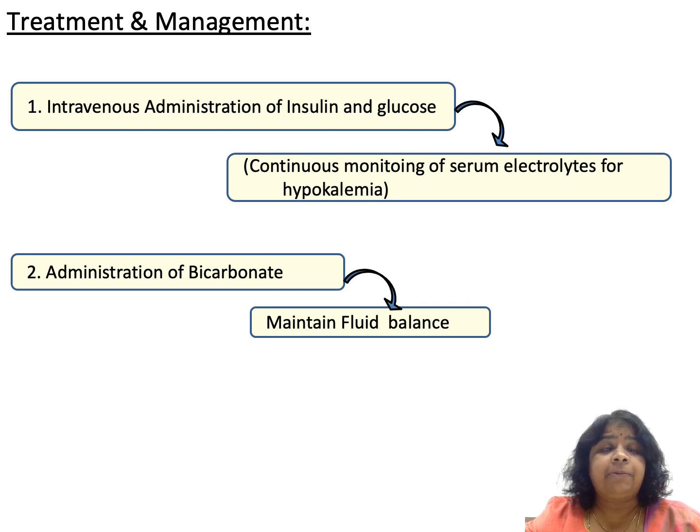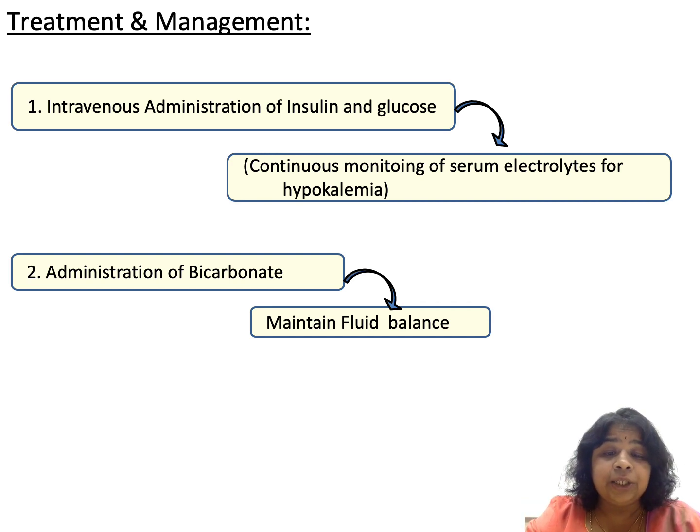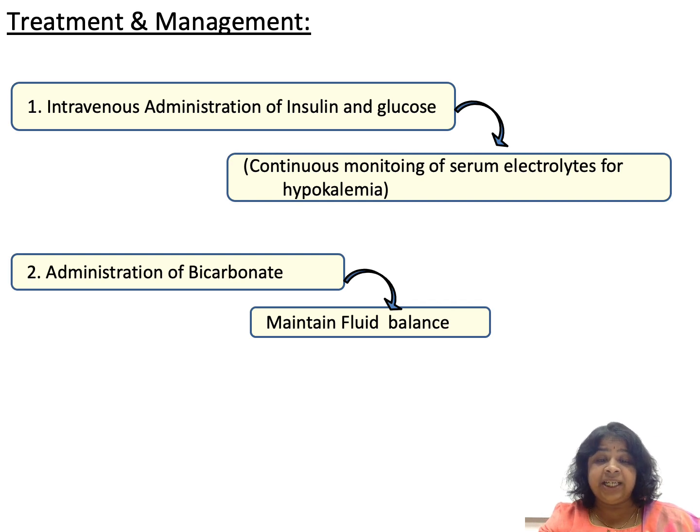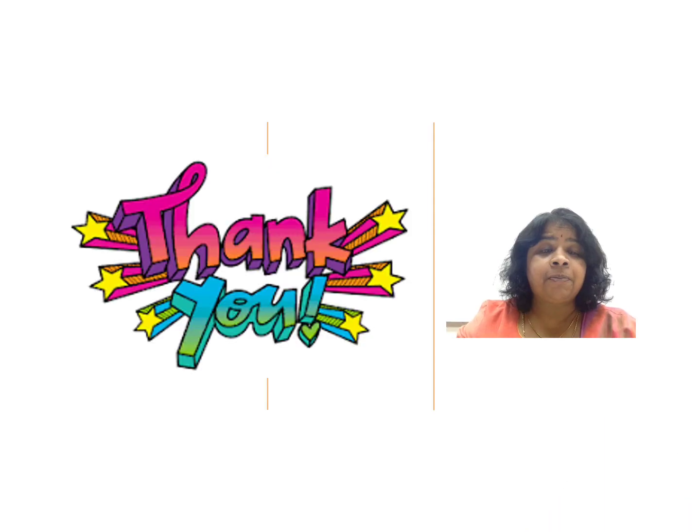So, treatment. We need to give IV insulin, maintain the fluid balance and continuously monitor electrolytes, because once we give insulin it is going to drive the potassium back into the cell. So from whatever hyperkalemia, increased potassium in blood, it will now lead to a hypokalemia, which is very dangerous. So you have to monitor potassium levels when insulin is being given.